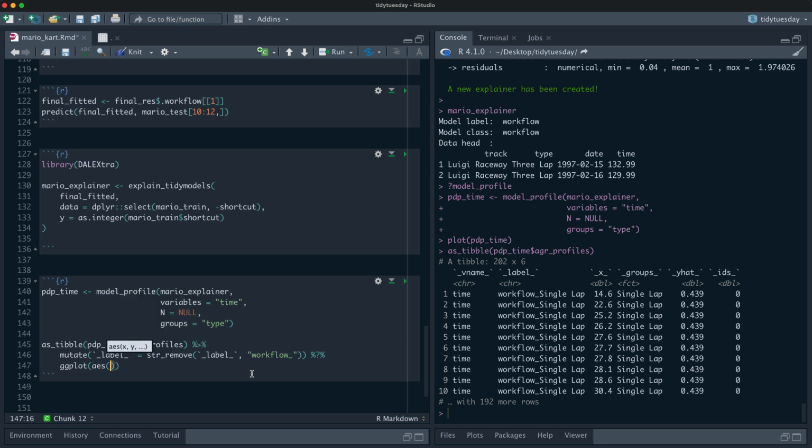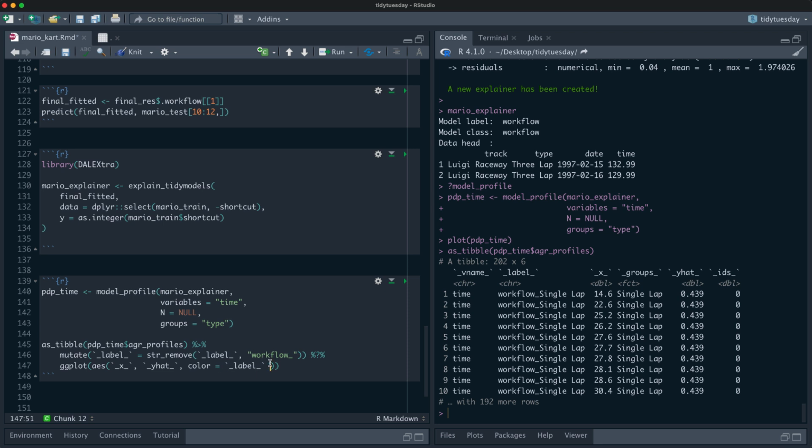Let's say aes, let's put x on the x axis, and let's put y hat on the y axis. I could maybe do janitor clean names on this to make this easier. And color equals label, like so.